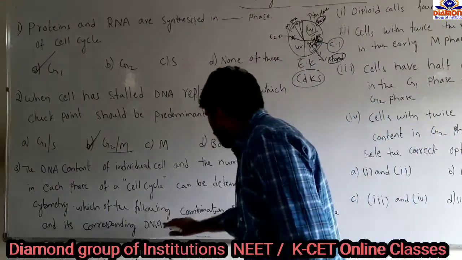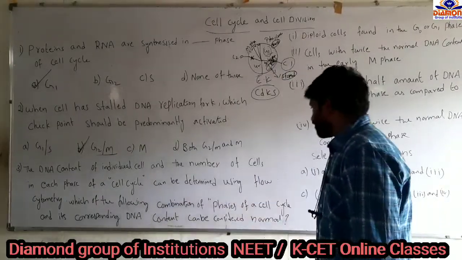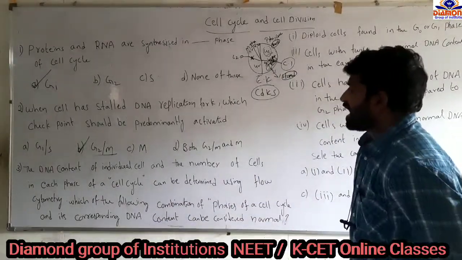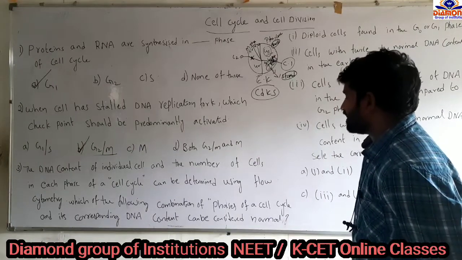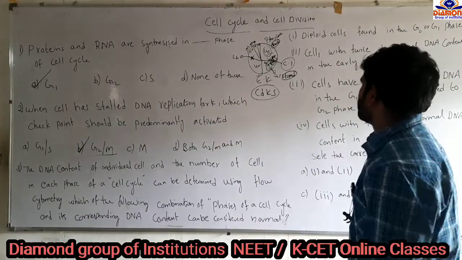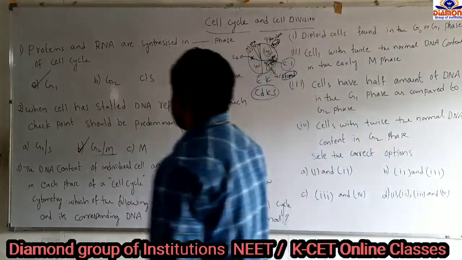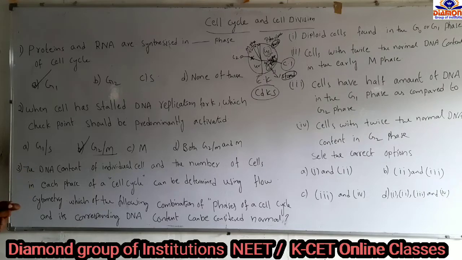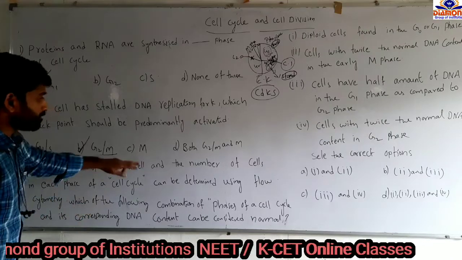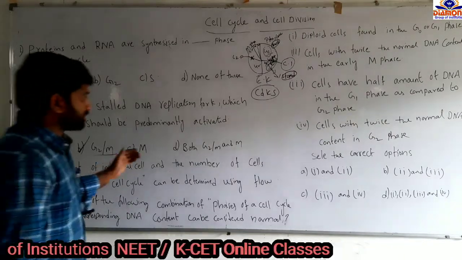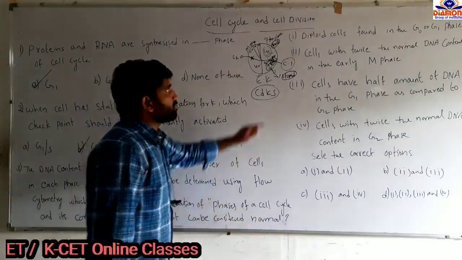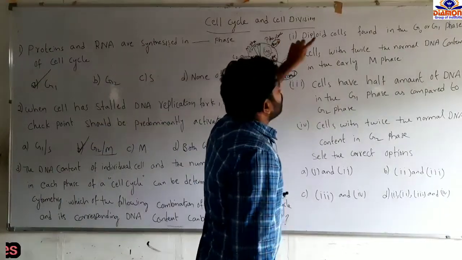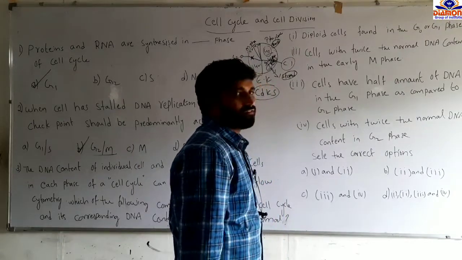Which of the following combinations of phases of the cell cycle and corresponding DNA content can be considered normal? The question is asking, if you measure the DNA concentration in every cell of different phases using cytometry, which phase will be considered normal? Option 1: diploid cells found in the G2 or G1 phase.